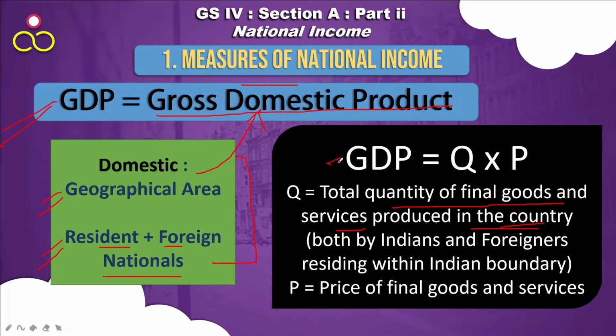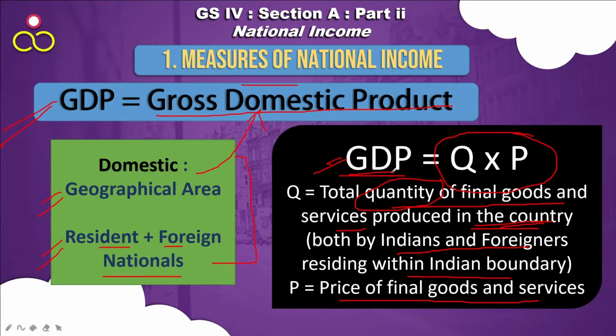In other terms, GDP is equal to Q into P. Q is the total quantity of the final goods and services produced in the country by both Indians and foreigners residing within the Indian boundary, and P is the price of the final goods and services. So multiplying these two, you get the gross domestic product.